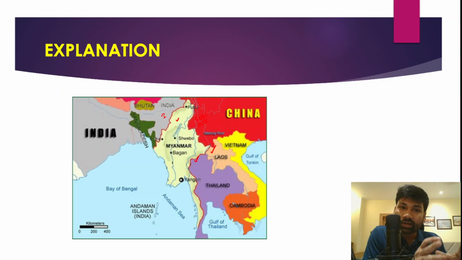So just go through the map to see with which countries Myanmar shares its borders. The correct answer is option C, because Myanmar shares its borders with China, Laos and Thailand, but not with Cambodia. You can see the location of Cambodia itself.